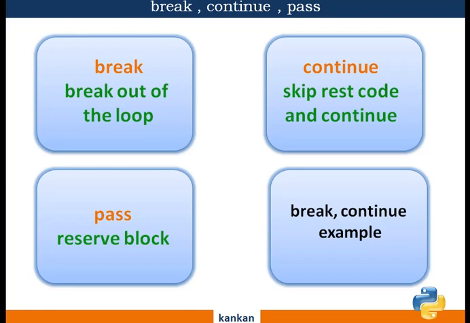So after completing this session, we have learned about conditional and control statements of Python. Some applications of it at an advanced level will be covered later if required. Thank you for watching.